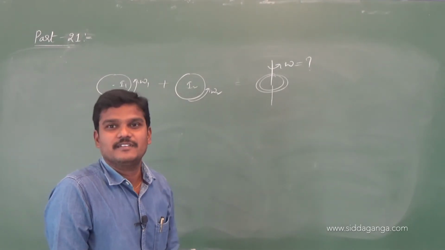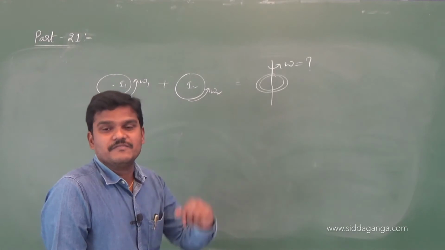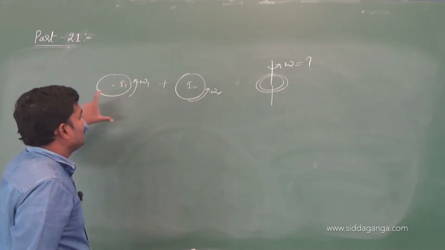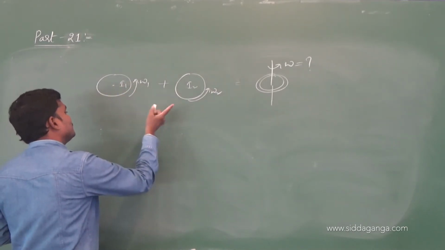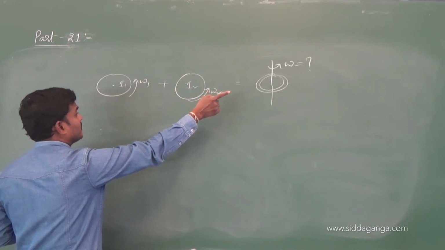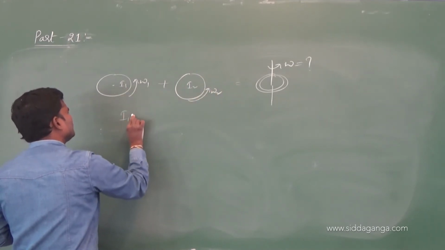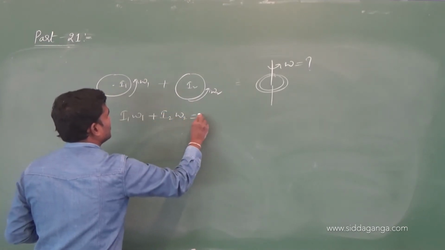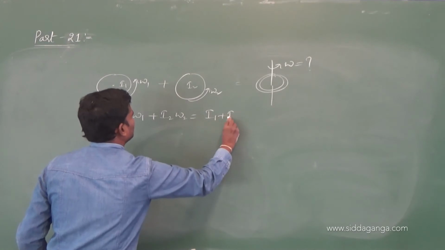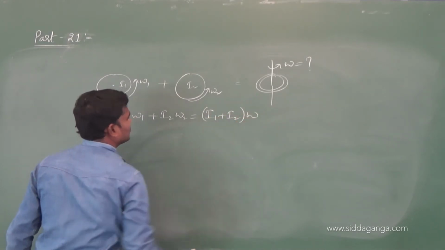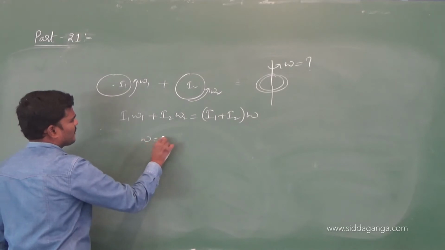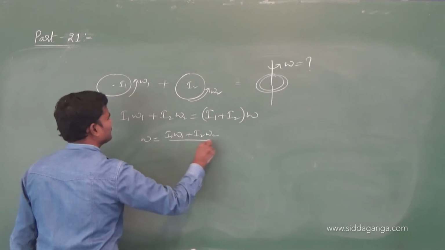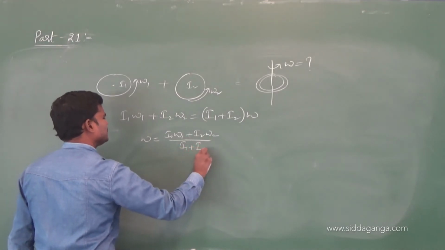Recall the previous chapter again. Common velocity, we did it in collisions. Now common angular velocity. So here, from the law of conservation of angular momentum, the angular momentum before is equivalent to the angular momentum after combining. Moment of inertia will be added up. Then what is the formula? omega equals I1 omega 1 plus I2 omega 2 by I1 plus I2.